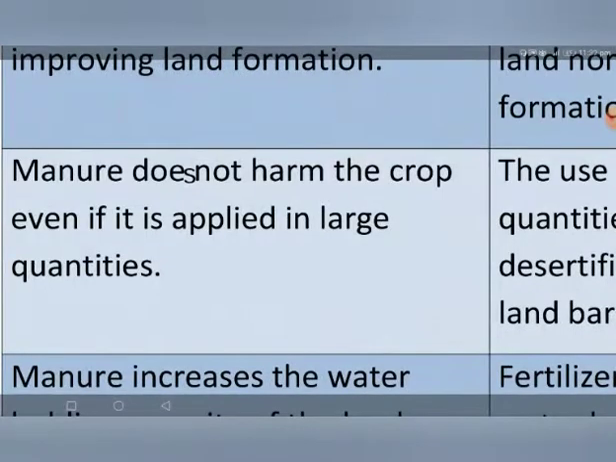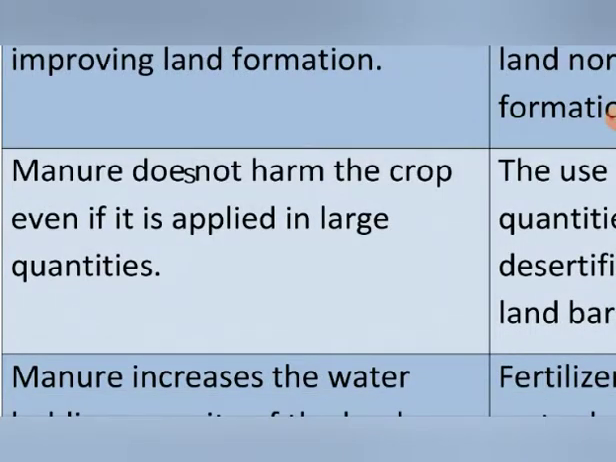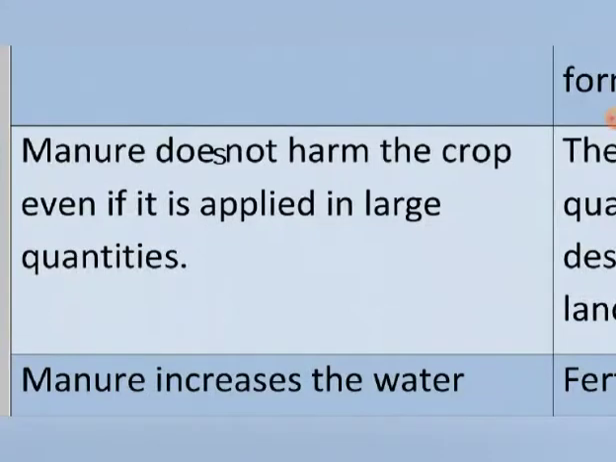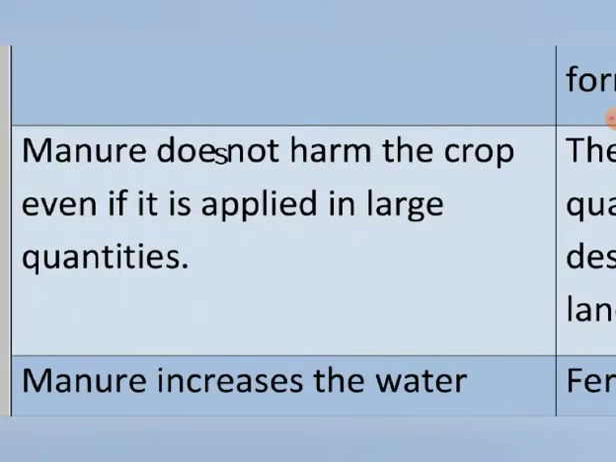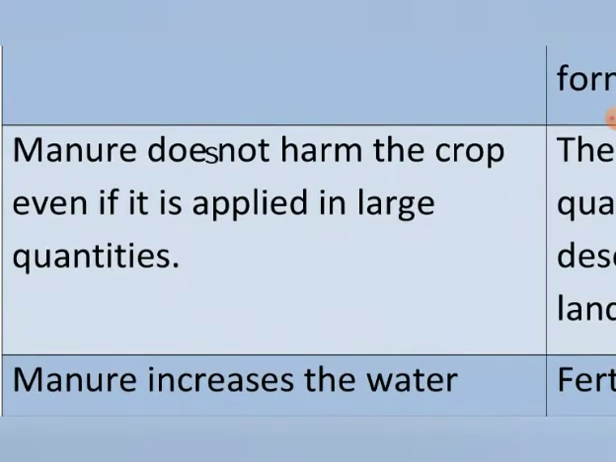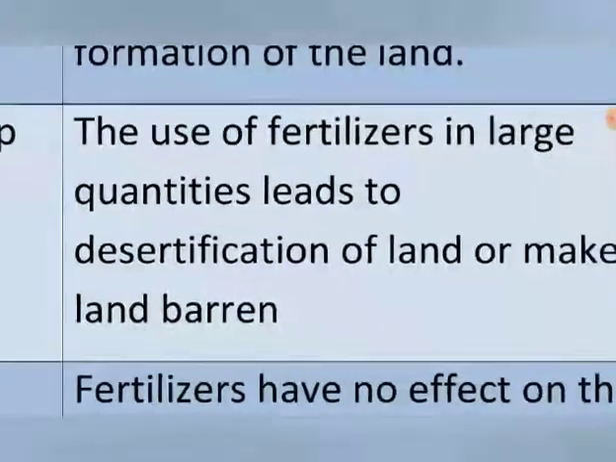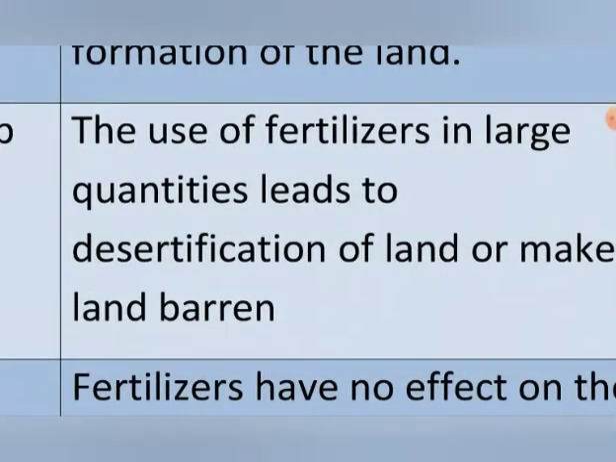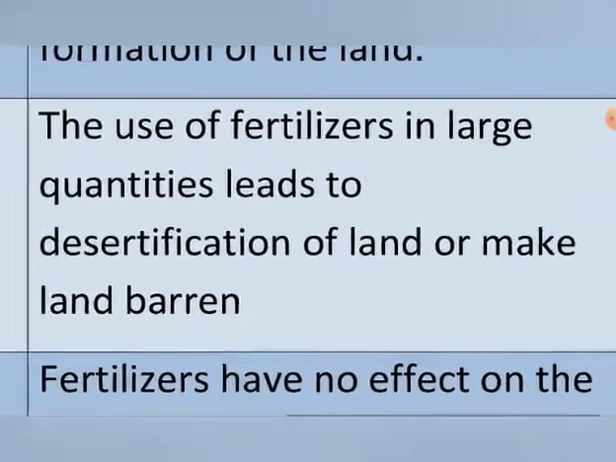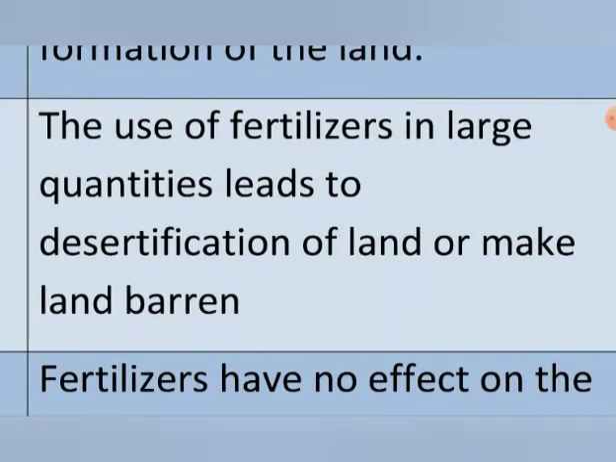And in case of manure, the third comparison, manure does not harm the crop even if it is applied in large quantity. This means if the farmers use more manure in the field, it will not cause any harm to the soil or to the crop yield. But on the other hand, in case of fertilizer, the use of fertilizer in large quantity leads to desertification of the land or makes the land barren.